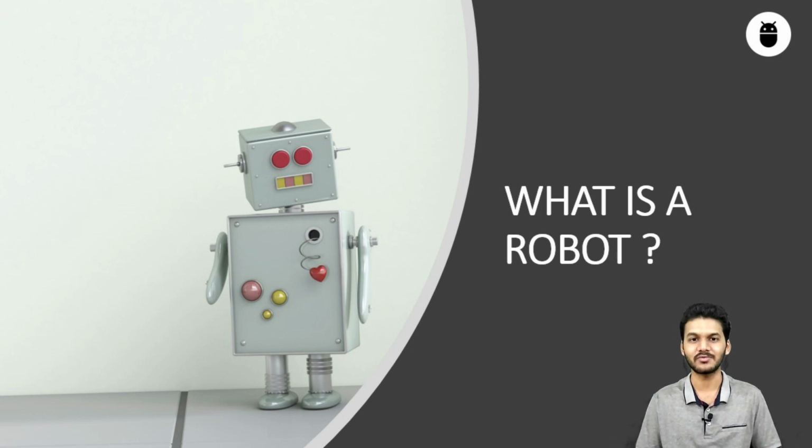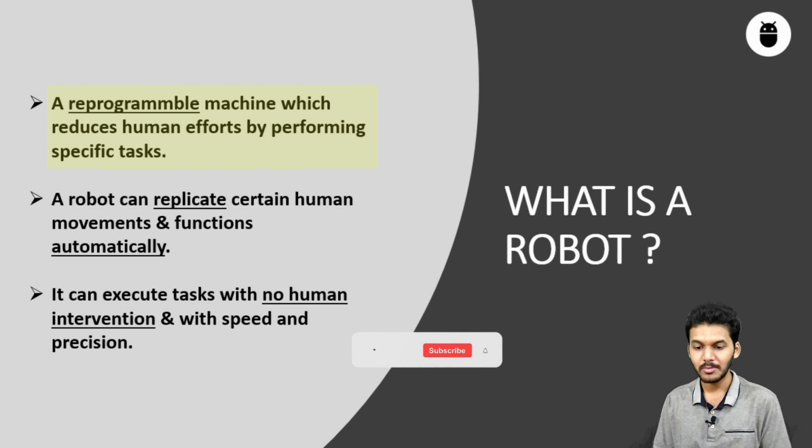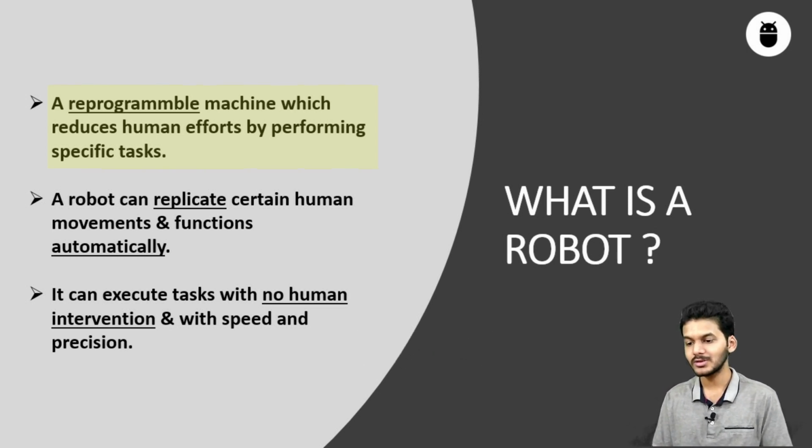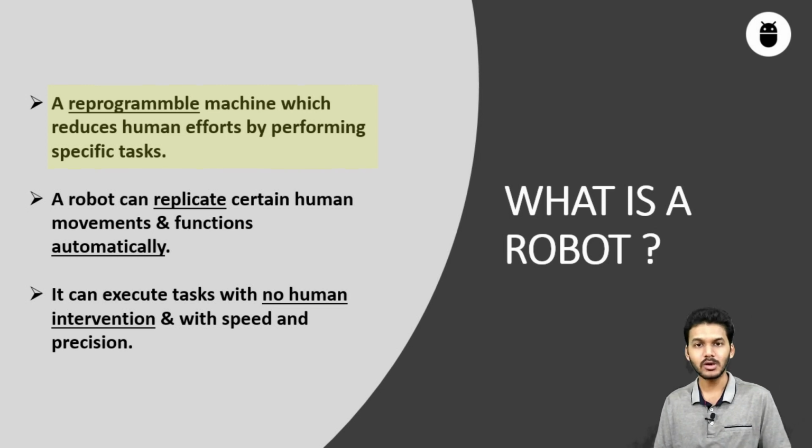Moving on to the presentation, we will go through all these 3 points one by one. Reading the first point of what is a robot: a reprogrammable machine which reduces human efforts by performing specific tasks. From this we get to know that a robot is a reprogrammable machine. We have already discussed what is reprogrammable in the last video, but I will repeat it once again and explain in more detail. To program or reprogram a device means we can add commands to the machine and make it act as we want.